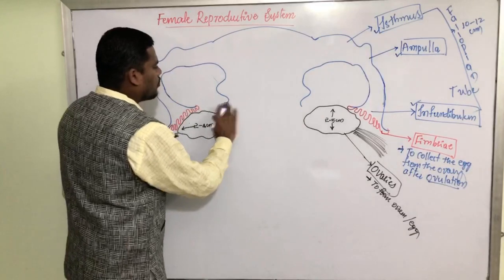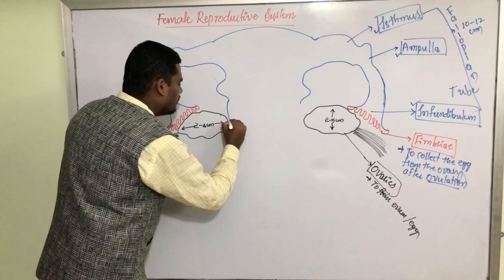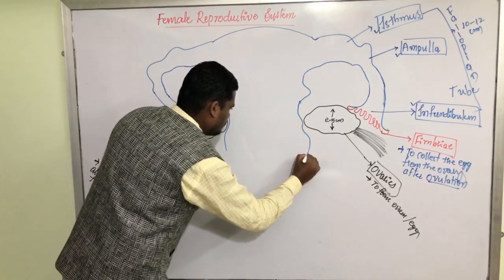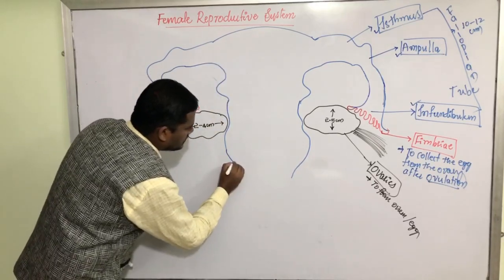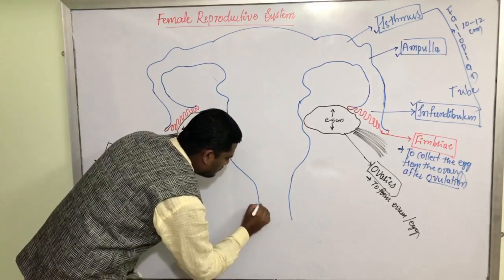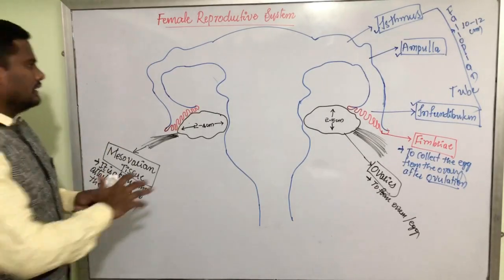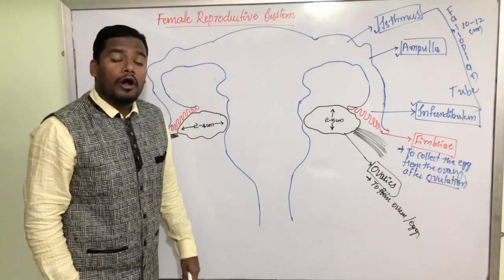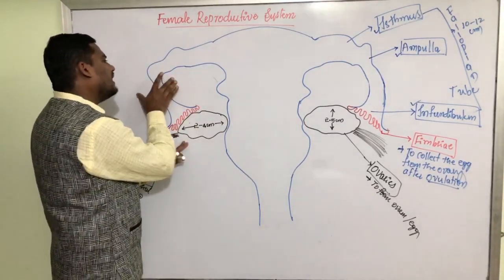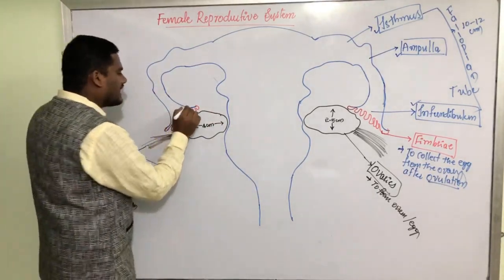Now, after this, what do we have? We have a structure like this. This entire thing is called the body part. These are the ovaries, the oviduct, and the entire thing is called the body part. Let us draw the inner linings.